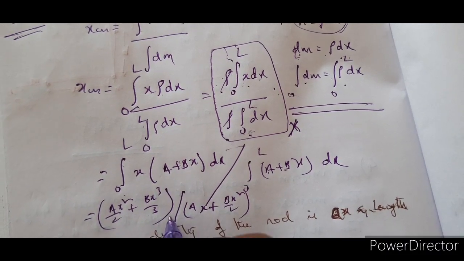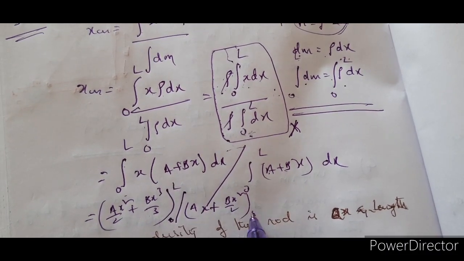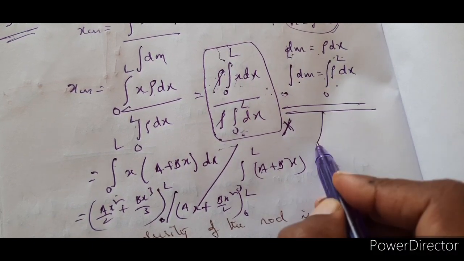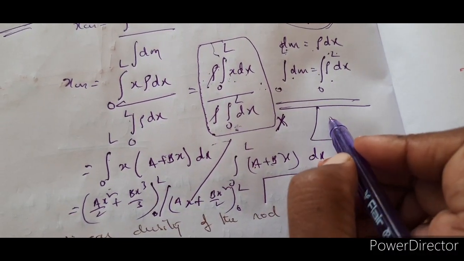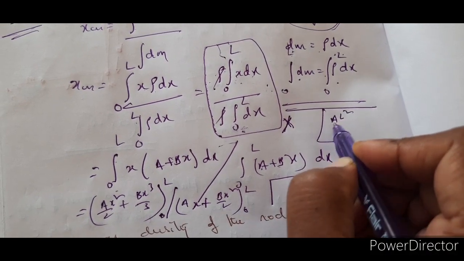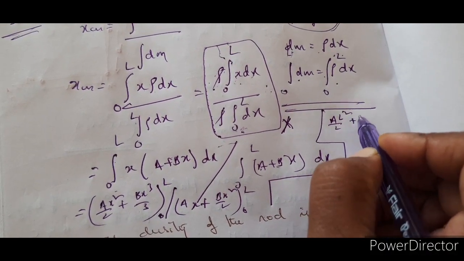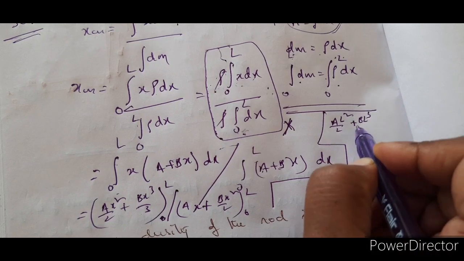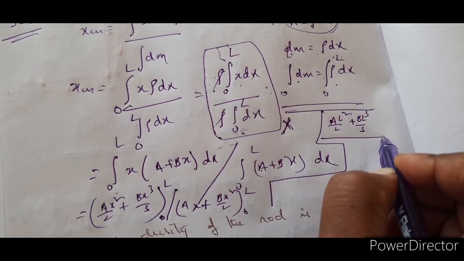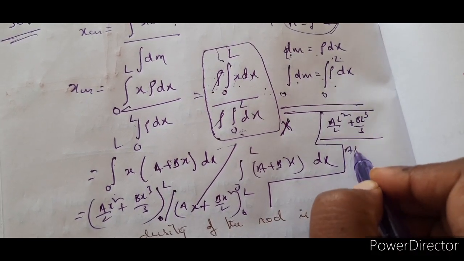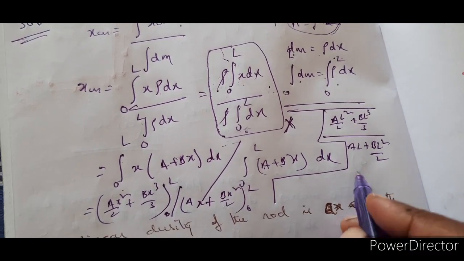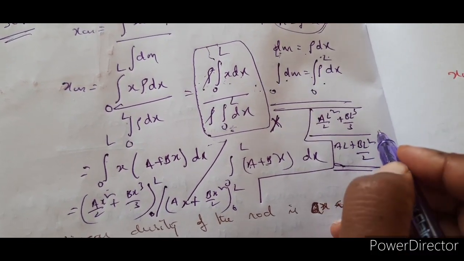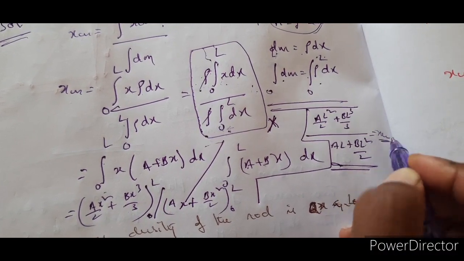And the limits are from 0 to L. Let us substitute that and see. Now it is AL square by 2 plus BL cube by 3, whole divided by AL plus BL square by 2. This is where the center of mass is.